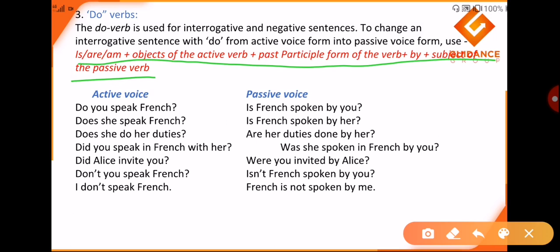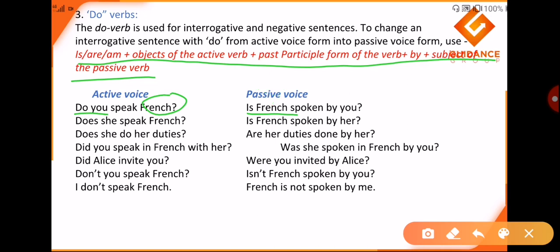Now the first is, do you speak French? I understand that do means it is a sentence in present tense. As I said in my first slide, the tense in active voice and passive voice never changes. So the sentence starts with is. Do is in present tense and is also in present tense. Now the object here is French, which becomes the subject here. It's French spoken by you. The object here becomes the subject.